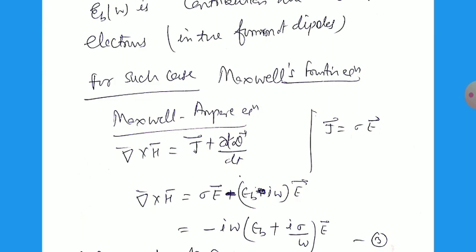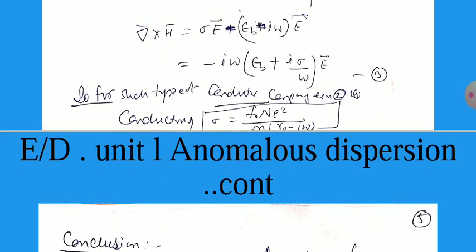Substituting this, we can write del cross H equal to sigma E minus iota omega epsilon b times E. So this gives minus iota omega times epsilon b plus iota sigma by omega times E. So for such a conductor, comparing two equations, we can write conductivity equal to f0 n square divided by m times (gamma 0 minus iota omega).